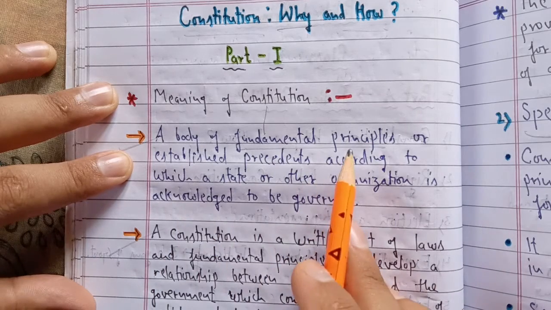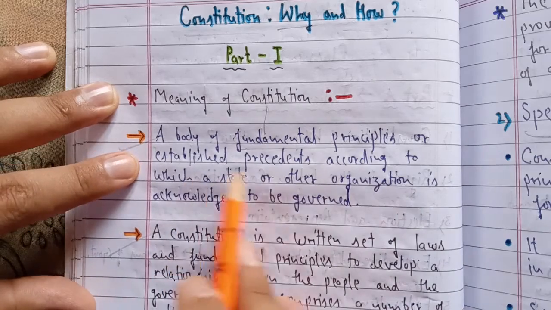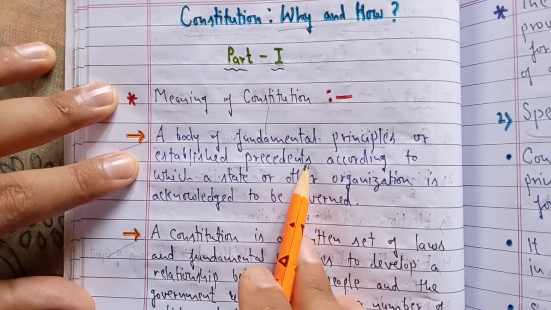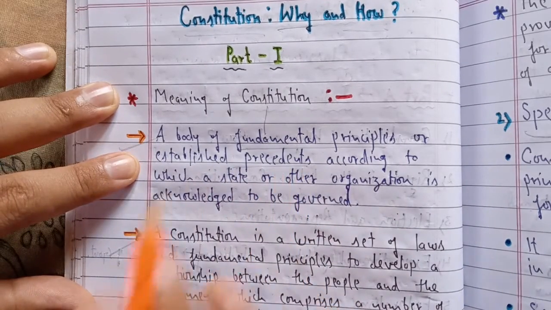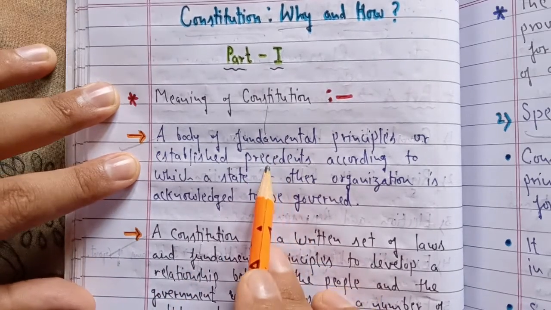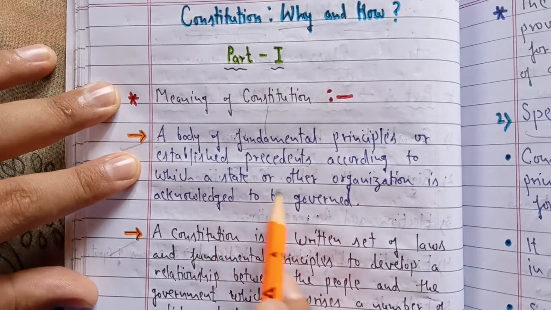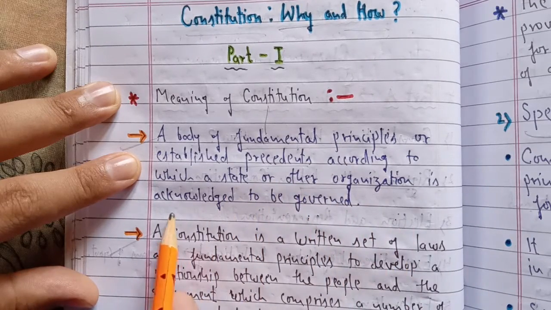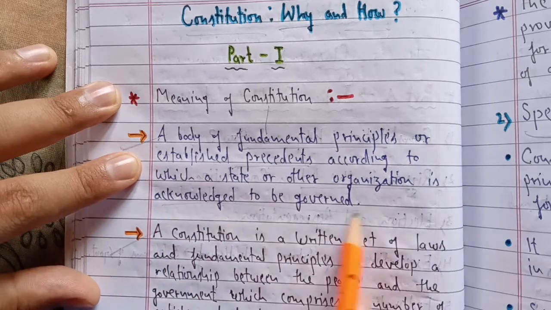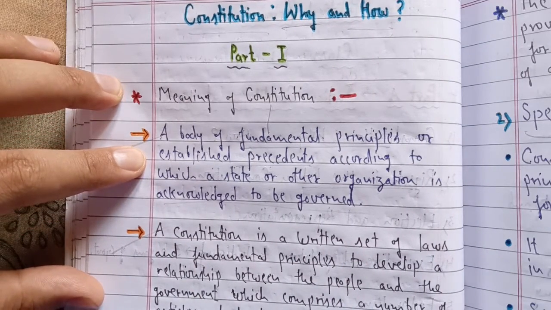This is the base of our constitution, so it is called fundamental principles or established precedents, already established rules, regulations, provisions. According to these fundamental principles and these established rules and regulations, we have to govern our various organizations, and accordingly we have to be governed. So this is the meaning of constitution.